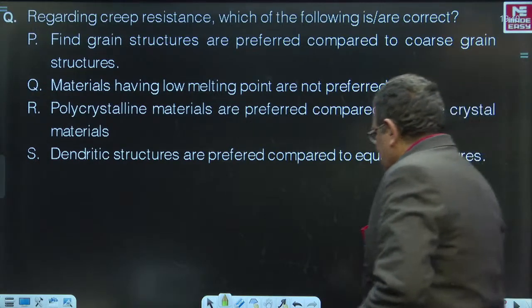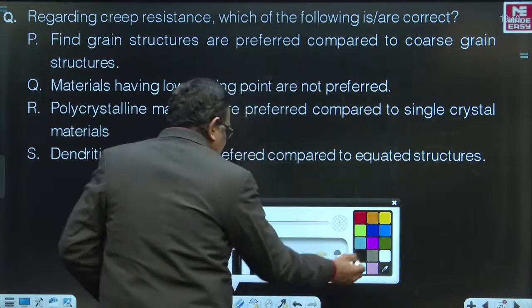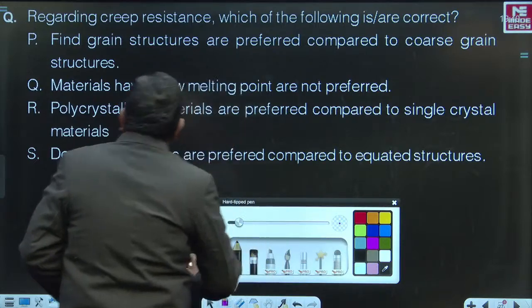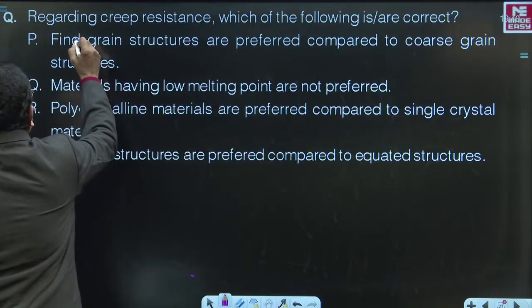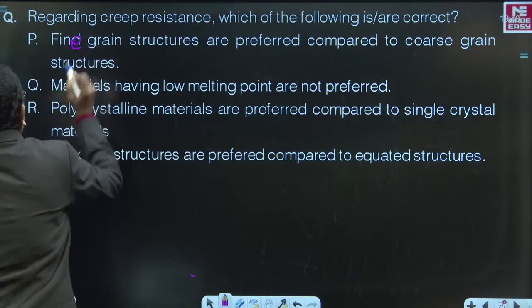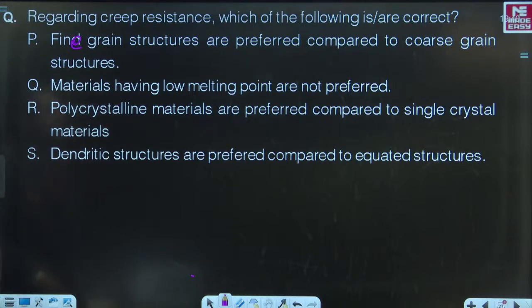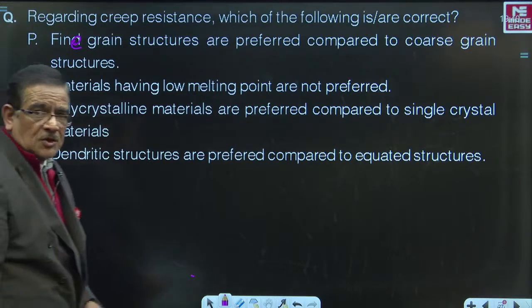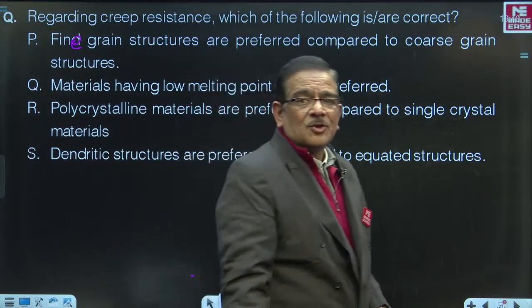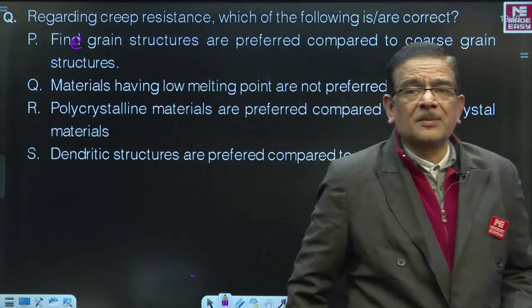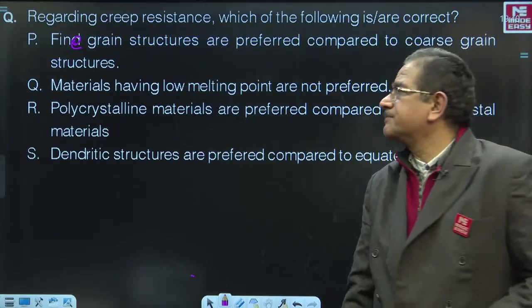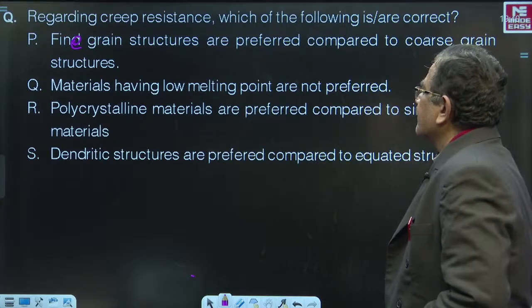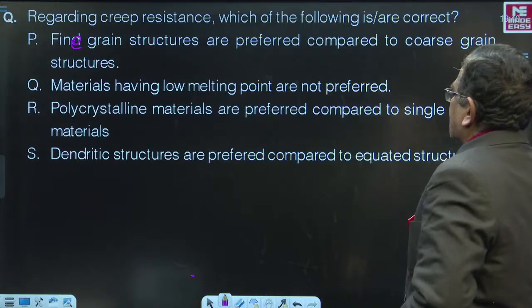Actually, this particular first choice, the statement here is fine grain structures are preferred compared to coarse grain structures. Is it so? No. For creep resistance, coarse grain structures are best. So statement P is wrong. You are asked to select the correct statement.